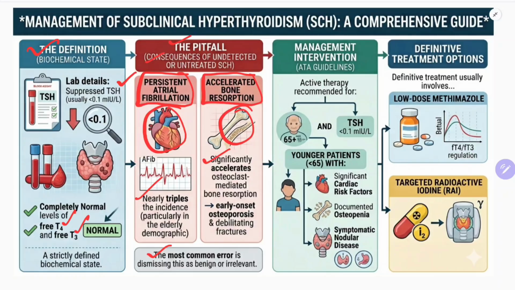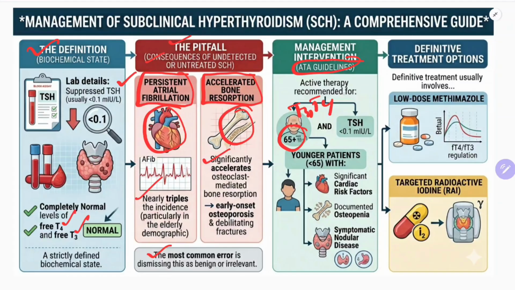Okay, so how to intervene? So the American guidelines: active therapy is recommended if the patient is older than 65 years of age, because they have a very high cardiovascular risk, and risk of fractures is very high. That's why for more than 65 years of age, start therapy for these patients, even though T3 and T4 are normal.